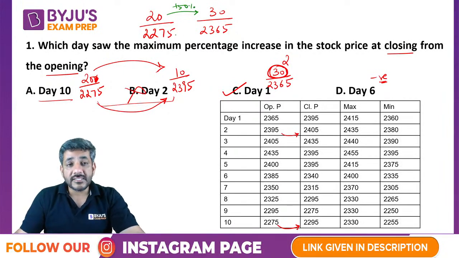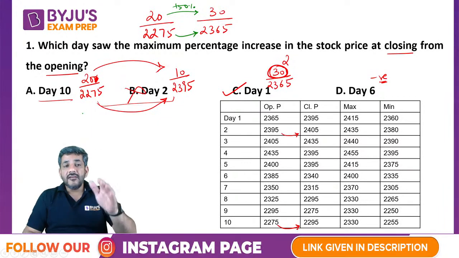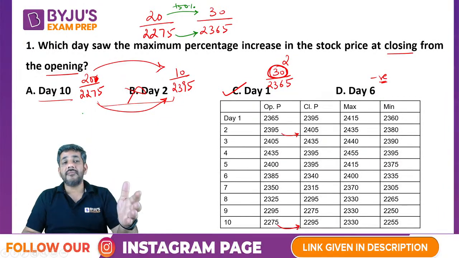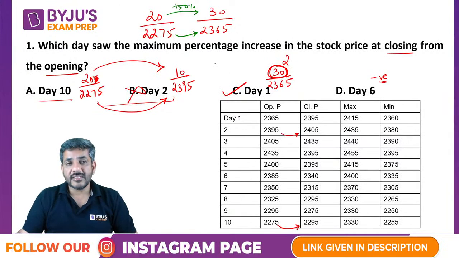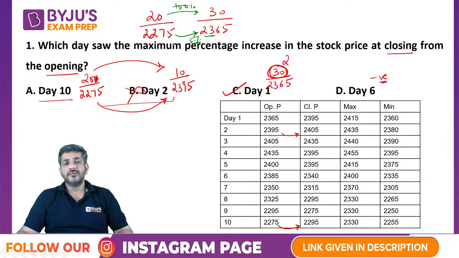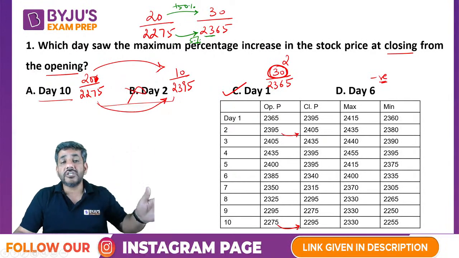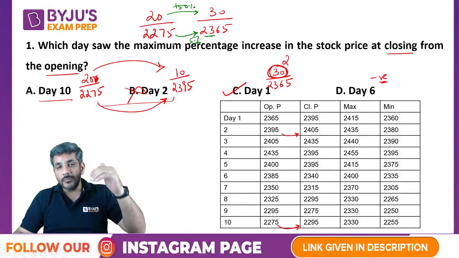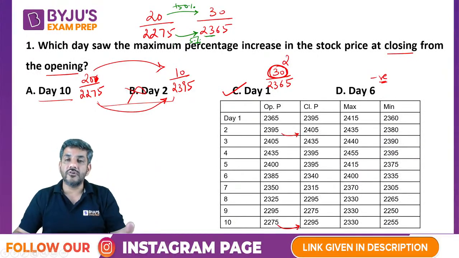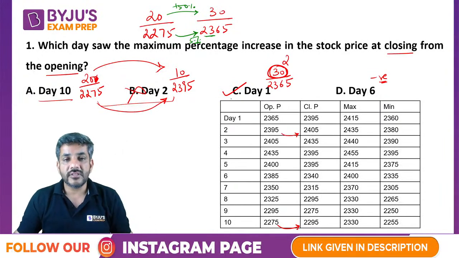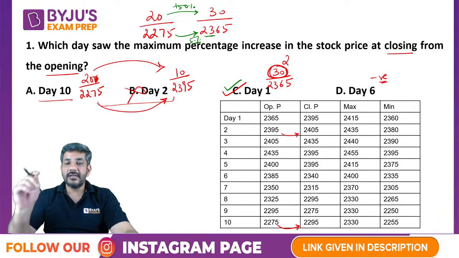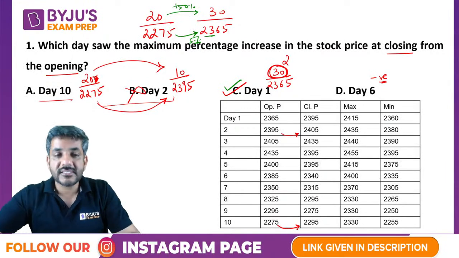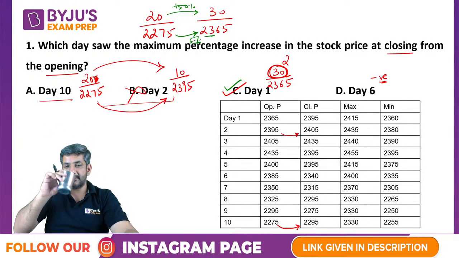Right? But is there a 50% increase here? If the denominator is increased by 50%, it will become 3300 something, whereas this is 2300 something. So this increase is even less than 5%, not even 5%. So forget about 50%. The numerator has increased by 50%, and the denominator did not even increase by 5%. When the numerator increases by a larger amount, of course, the fraction increases. So on that basis, I can say day 1 is the day when you have the maximum percentage increase in the stock price.